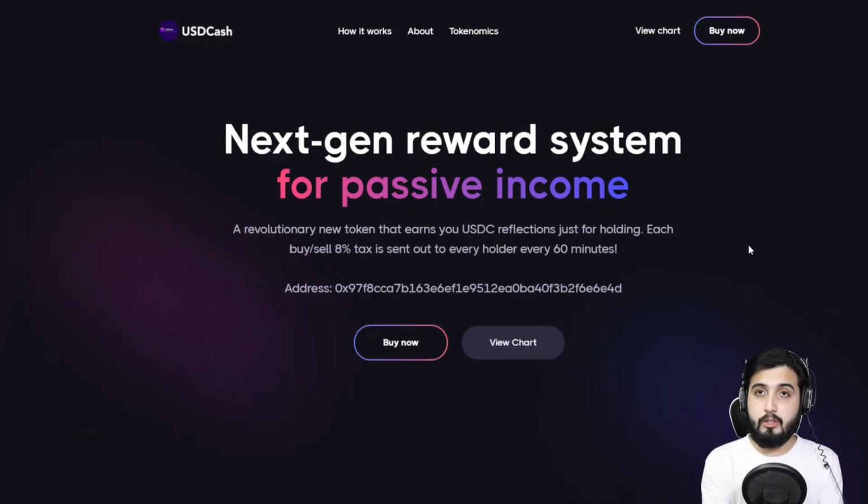So there's a 15% transaction fee on every single transaction that happens with the USDCash token, out of which 8% is used to swap to get the USDC, which is added into a pool, and when it gets filled, the dividends are distributed to the holders proportional to the amount that they're holding and all the criteria and parameters that they have actually set. And this is done in 60 minutes. So every 60 minutes, the tokens in the pool are automatically distributed to the holders of the USDCash, and that's how they get reflection. That's how they make passive income.